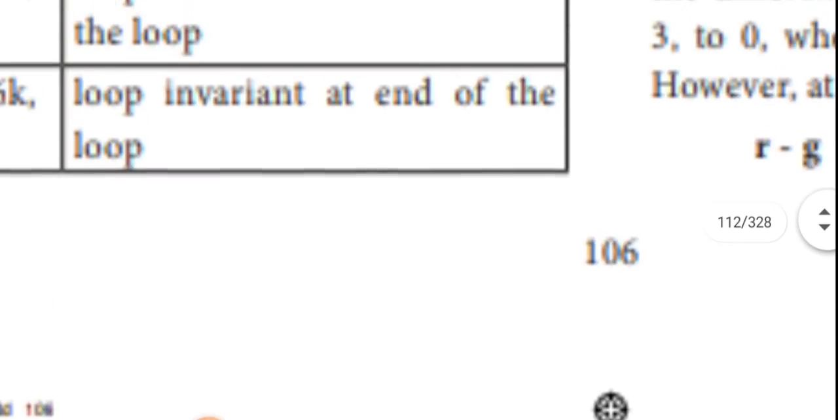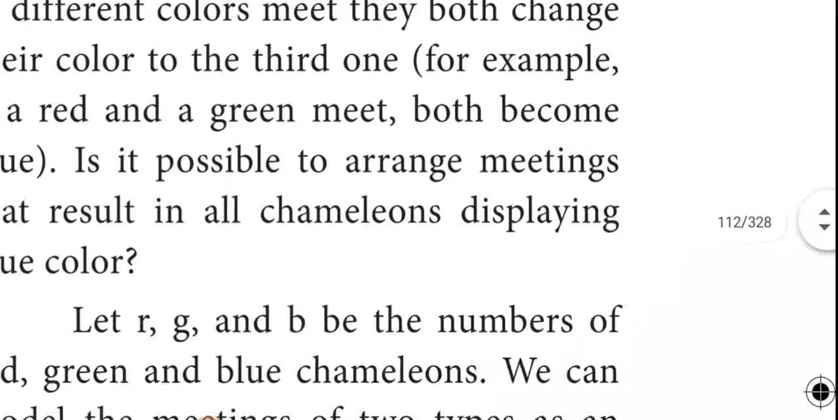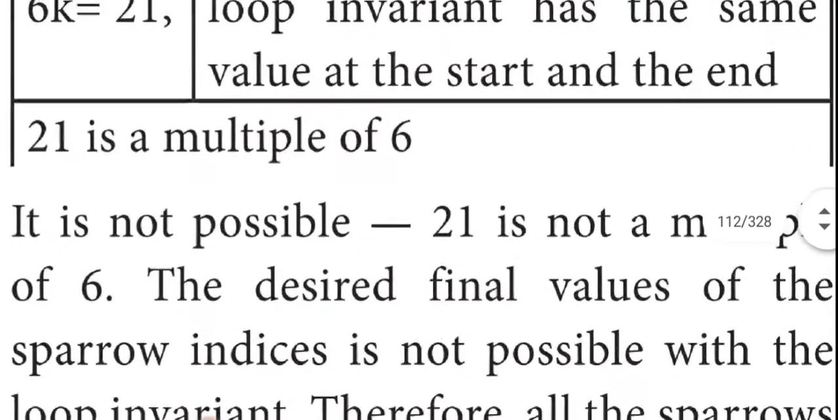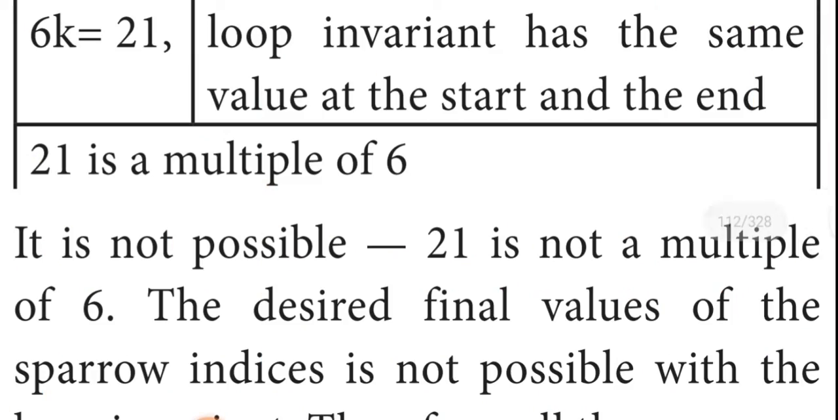So see this, whether we get the opportunity to gather all the sparrows in the same tree. Now you can see 6k is equal to 21. What is the sum? 21 is given, no? So 6k equals 21. The loop invariant has the same value at the start and the end. So is 21 a multiple of 6? No, 21 is not a multiple of 6. So the desired final values of the sparrow indices are not possible with the loop invariant.